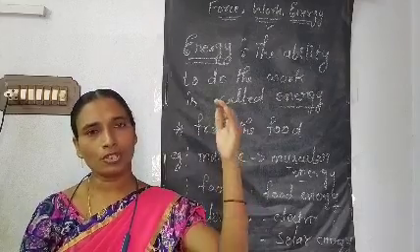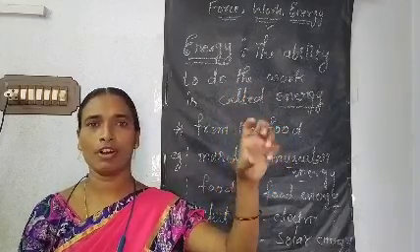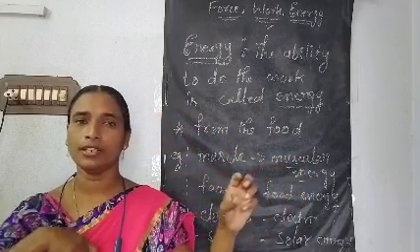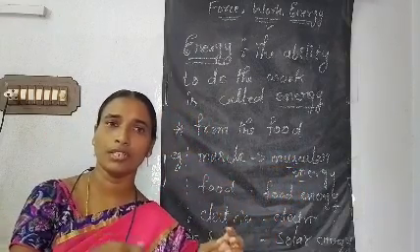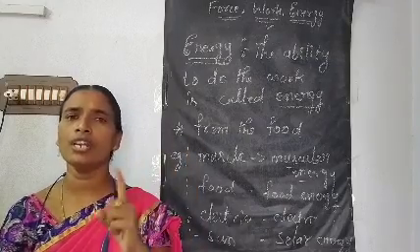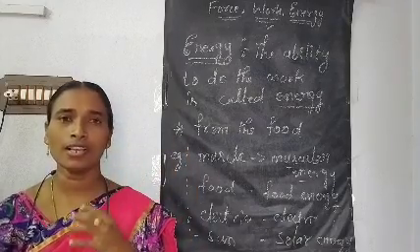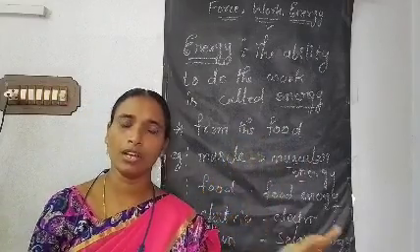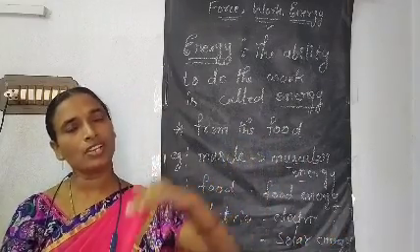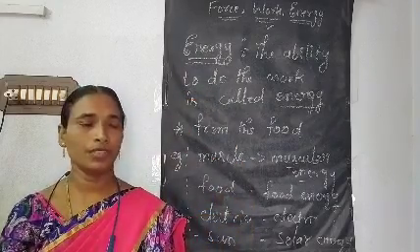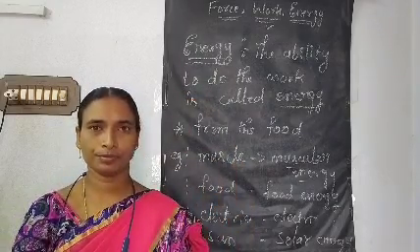In the plants, solar energy is stored in the form of food. By eating that food, the solar energy enters our body and is stored in the muscles to do our activities. So the sun is the one and only source of energy, but basically we are getting energy from the food. Plants get energy from the sun to prepare the food. This is about energy.